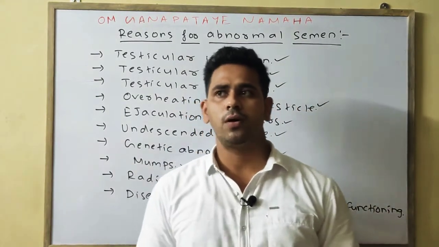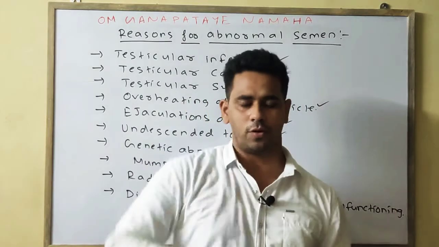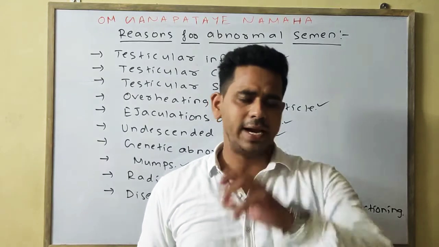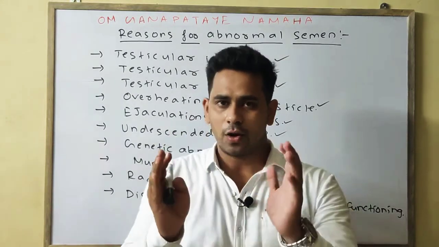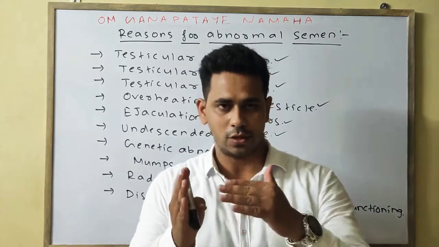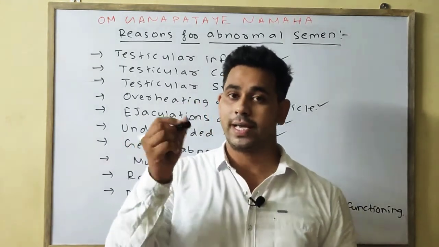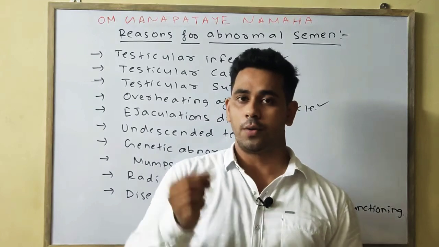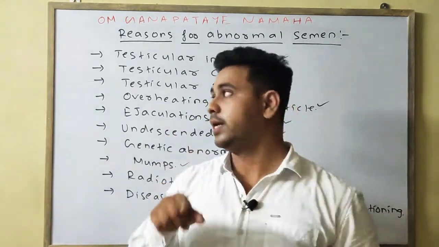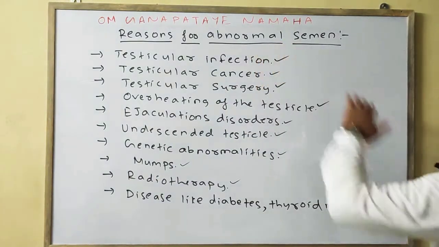For example, if a person has been treated with radiotherapy, and the radiation is given close to the reproductive part, the testis or the epididymis, it may damage some portion of the testis or the epididymis, which eventually leads to abnormal semen.